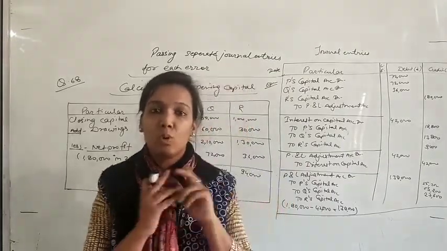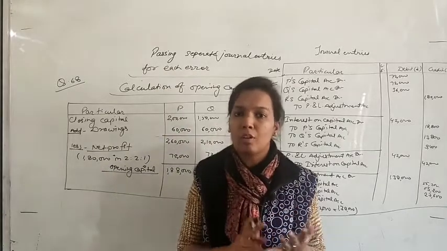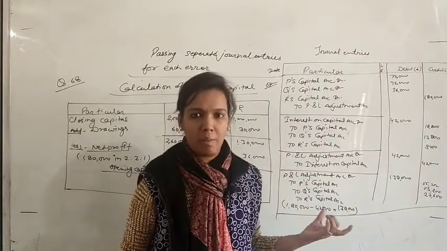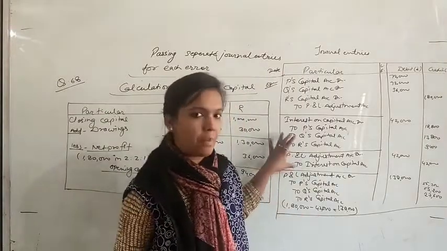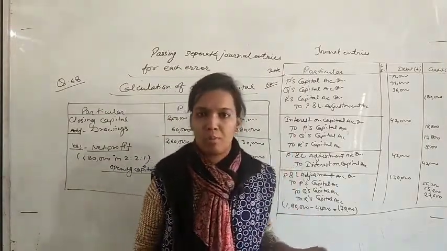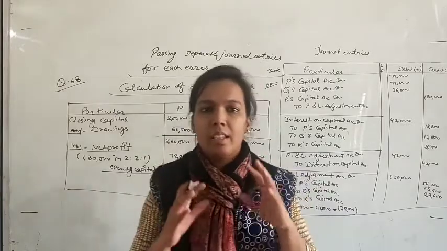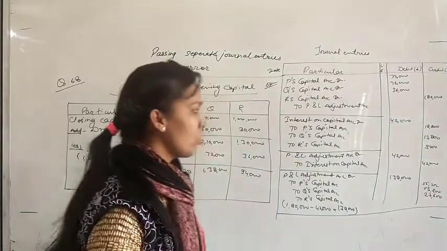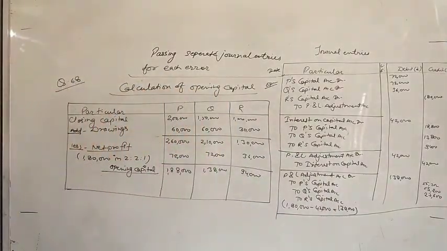Suppose there are 2 types of error, interest on capital and interest on drawing. In this condition 2 more entries will be passed: 2 entries for interest on capital and 2 entries for interest on drawing. Means you can simply say that for every error we will pass 2 entries. Okay, so this was question number 68. I hope everybody understood it very well. If you have any doubt you can ask me.